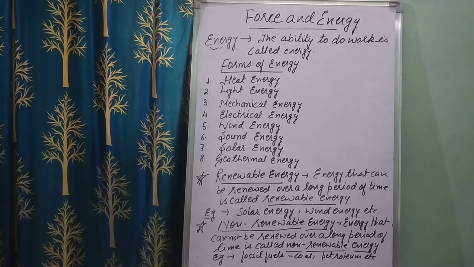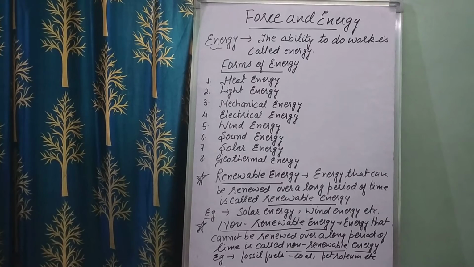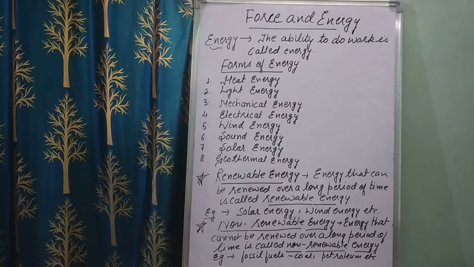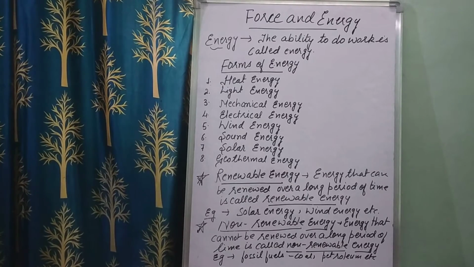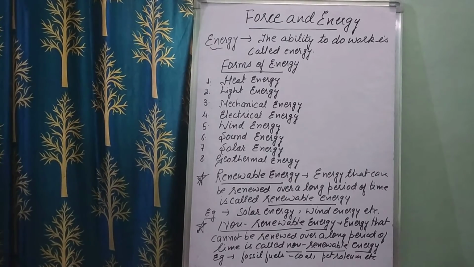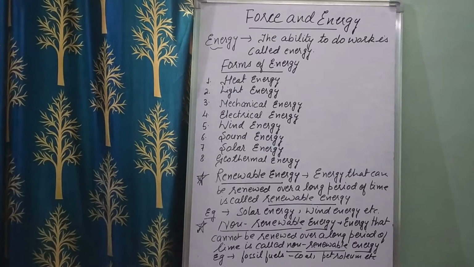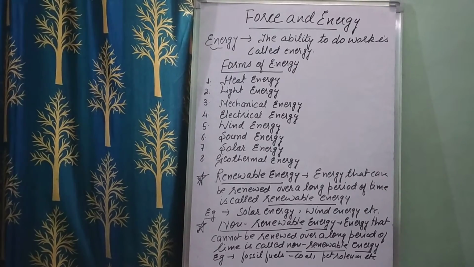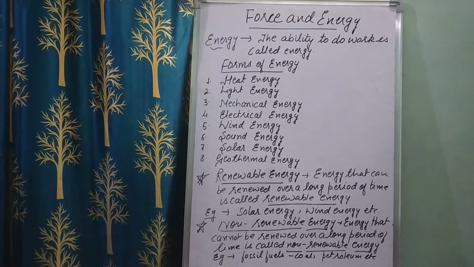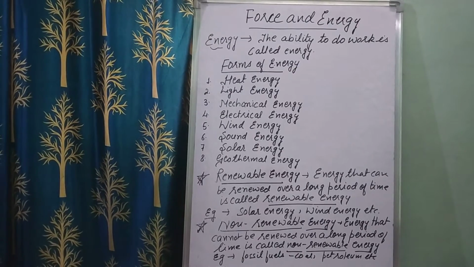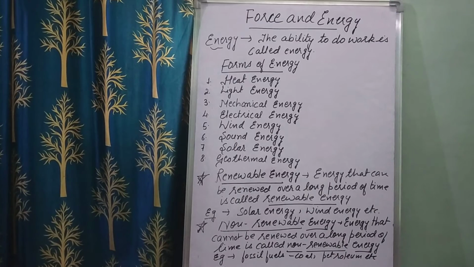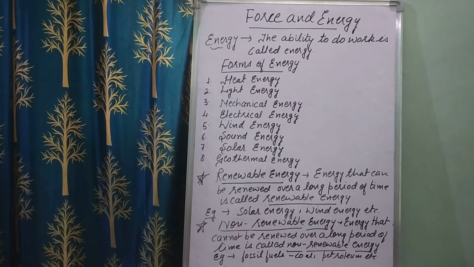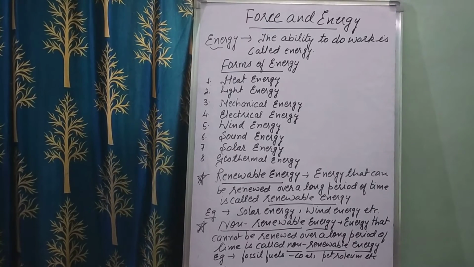No. They run only when there is electricity in a home. So they use electrical energy to run. Where is electrical energy generated? It is generated at the power station, and it is supplied to our homes.